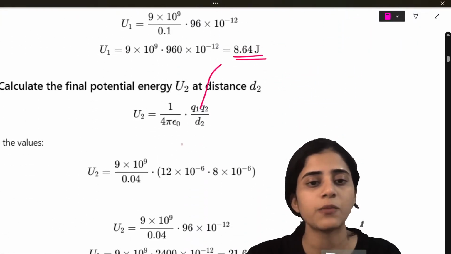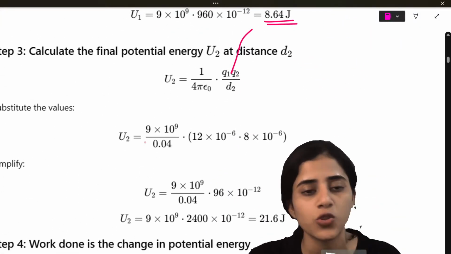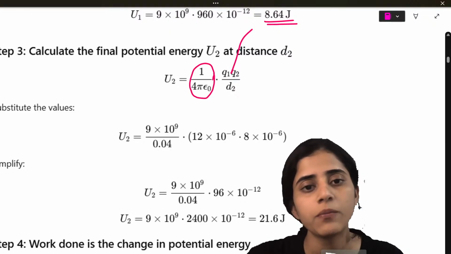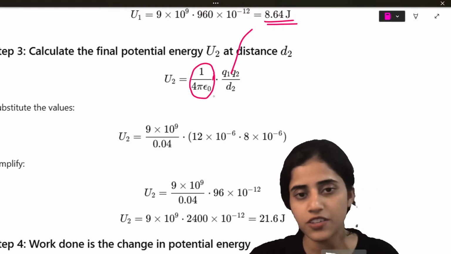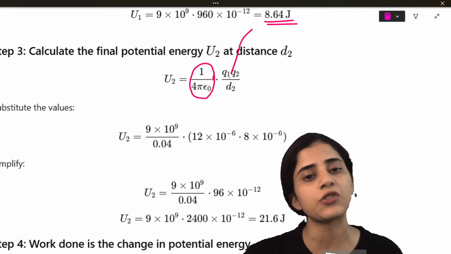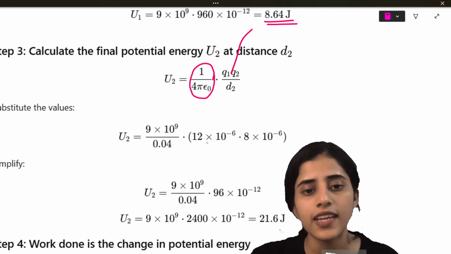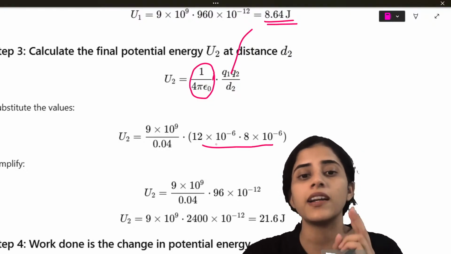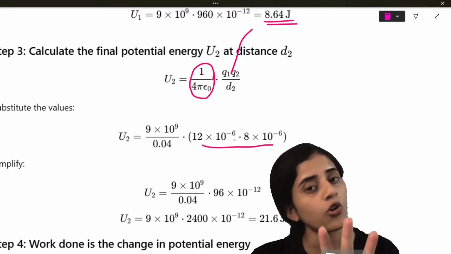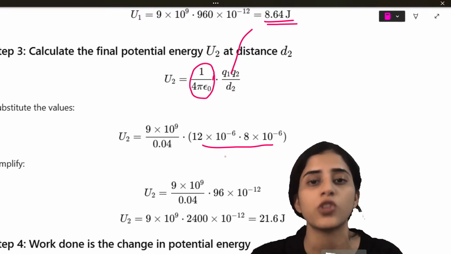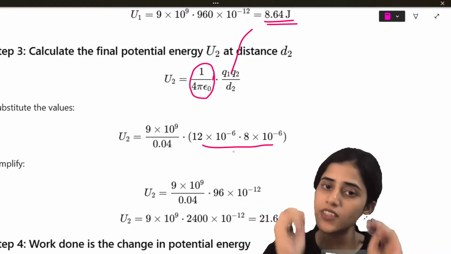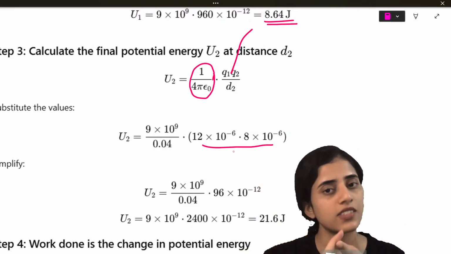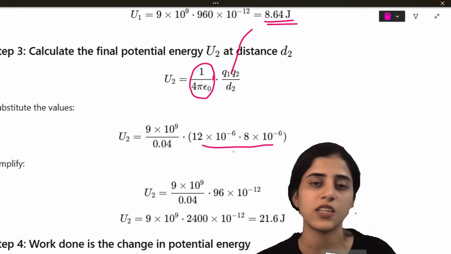Now, calculating potential energy U2 at distance D2. So what will it be? 1 by 4 pi epsilon 0 is going to be 9 into 10 raised to 9. Q1 is again 12 into 10 raised to minus 6. Q2 is again 8 into 10 raised to minus 6. But D2 is going to be 4 centimeters, which is 0.04. Okay, same formula 2 times. First the distance is 10 centimeters, second the distance is 4 centimeters, that's all.